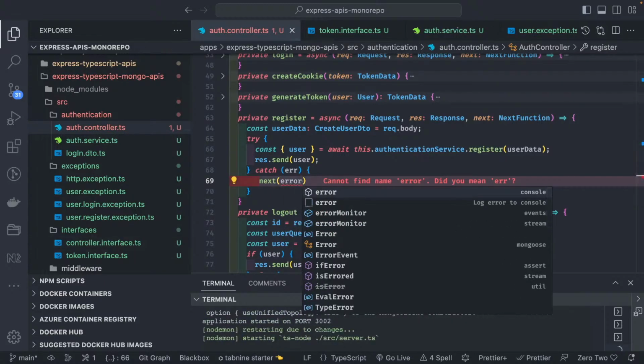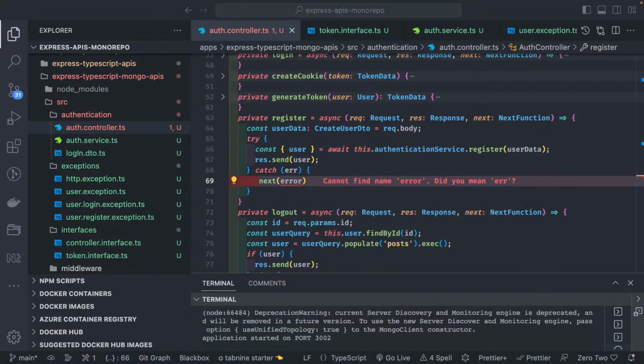So let's create this error middleware also, because we need it at different places.